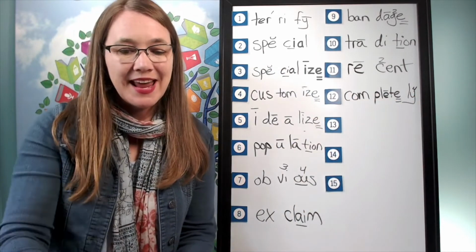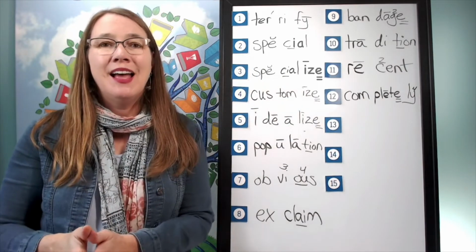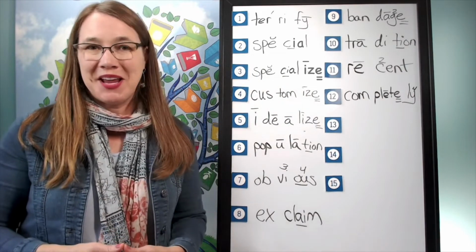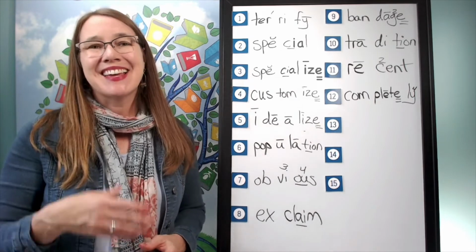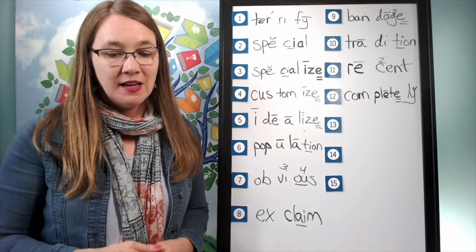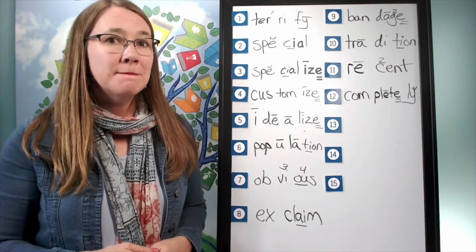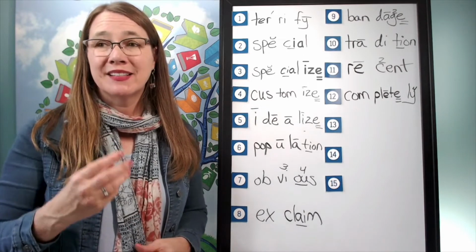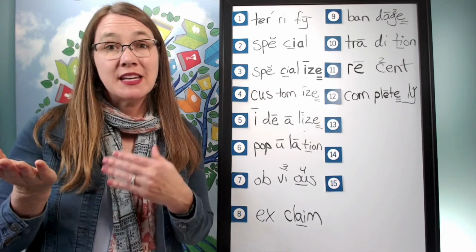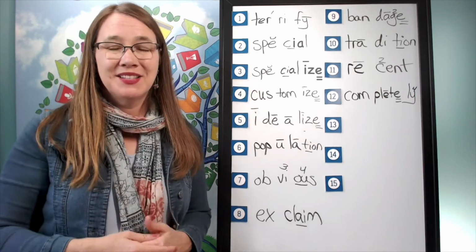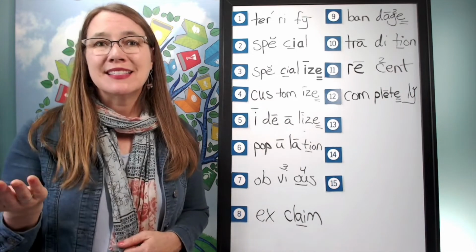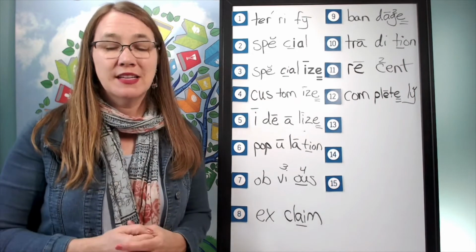Excellent. The next word is determined. I am determined to learn how to spell these. Go ahead and say determined. How many syllables? 3. We will say to spell determined. What will we say to spell? Determined. Let's sound it out.